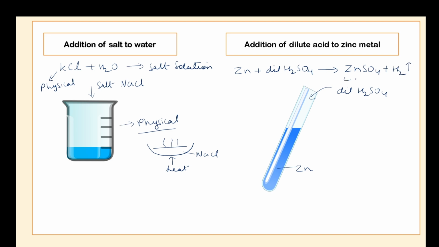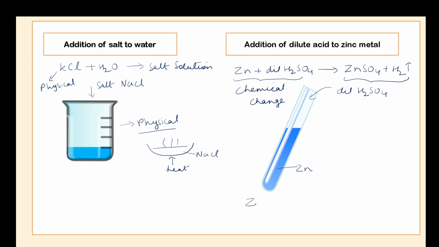So definitely we are getting new products being formed, and because new products are being formed, this will be classified as a chemical change. There will be a change in the composition and properties of the original substance, because the original substance was metal and acid, and when this metal and acid reacted, they formed zinc sulfate and hydrogen gas.